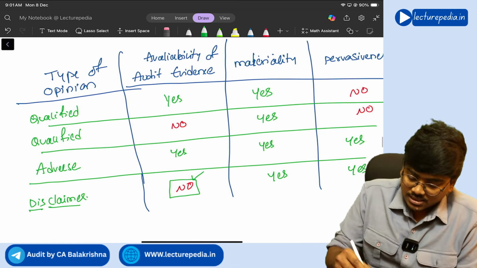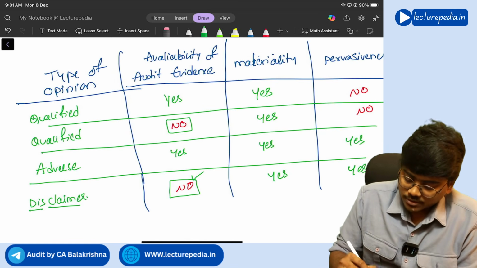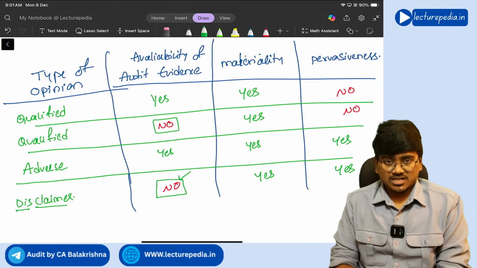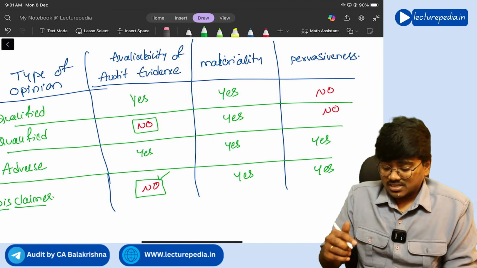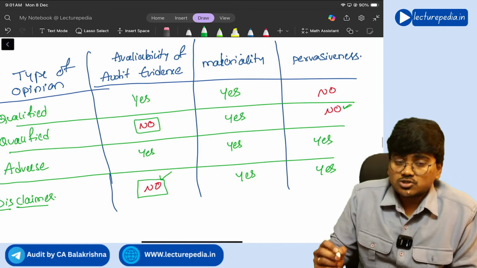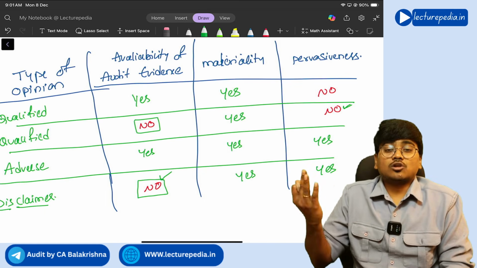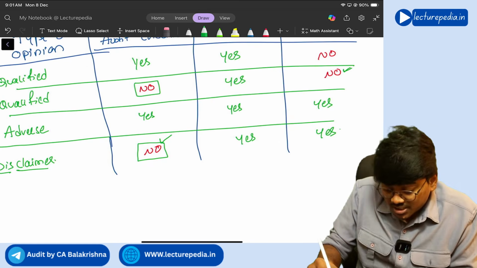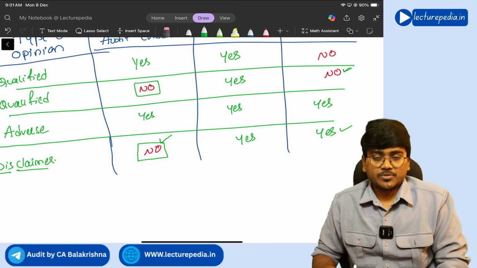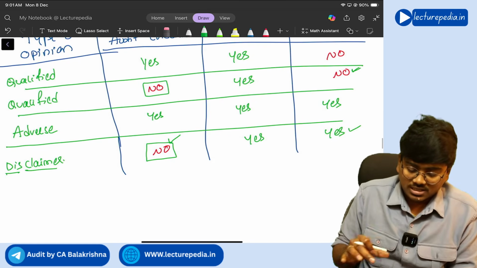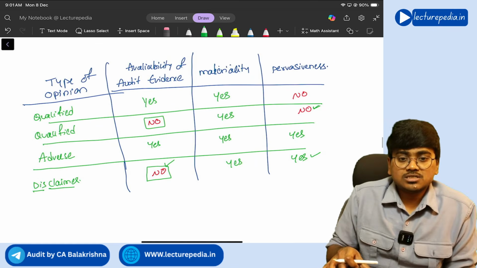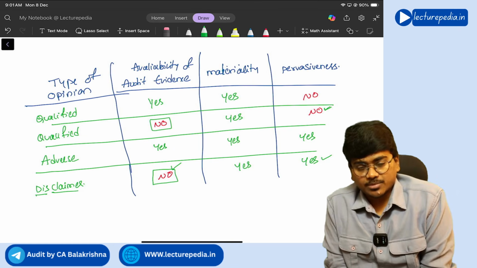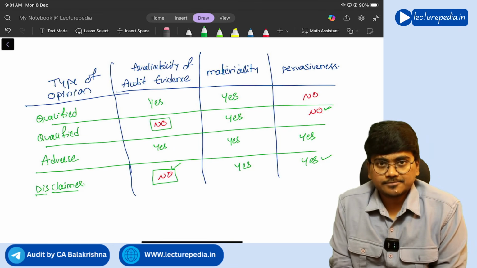You can ask, sir, here also you are not having any evidence, so why are you giving qualified? Because even though there is no evidence available, the auditor feels that a lot of misstatements are not present. Okay, misstatements are not pervasive, so you are giving qualified. But in this fourth situation, a lot of misstatements are there, misstatements are pervasive, so you are giving disclaimer of opinion. Understood? So this is how you will have to determine the type of modified opinion that should be given by the auditor. Clear? Yes.